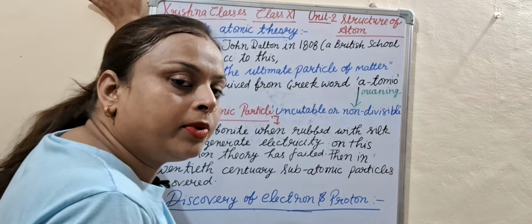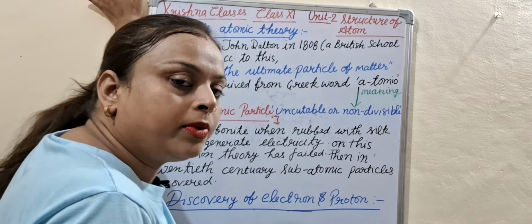in 1808. Dalton was a British school teacher. According to this, atom is the ultimate particle of matter. Also atom is the building block of matter. The word atom is derived from the Greek word atomio. What is the meaning of atomio? The meaning of atomio is uncuttable.